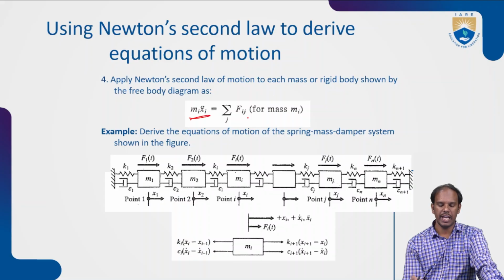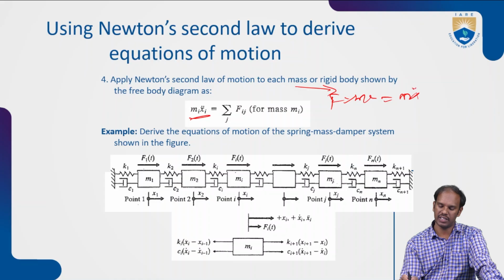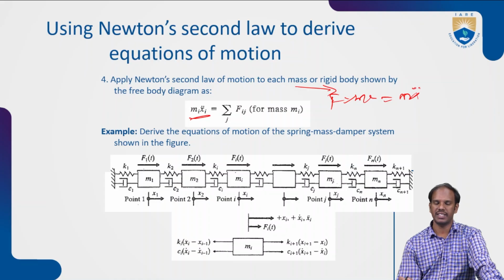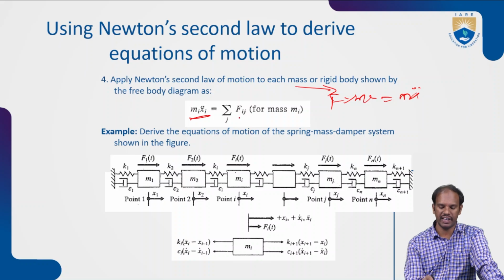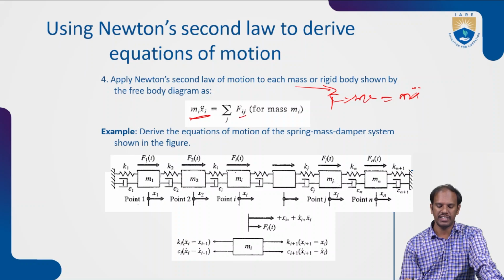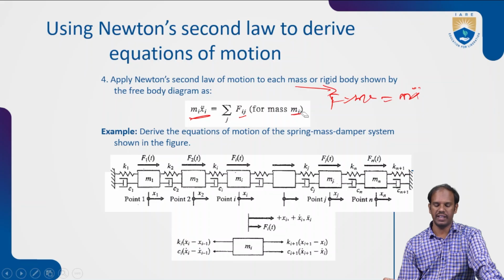So here it is m x double dot, nothing but F equals ma, which is Newton's second law, right? Here a is x double dot, so m into x double dot is simply ma. The force is taken as F of i, where i equals 1 to n, and the mass is taken as m of i.